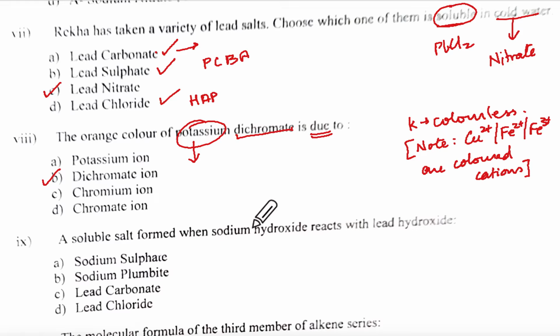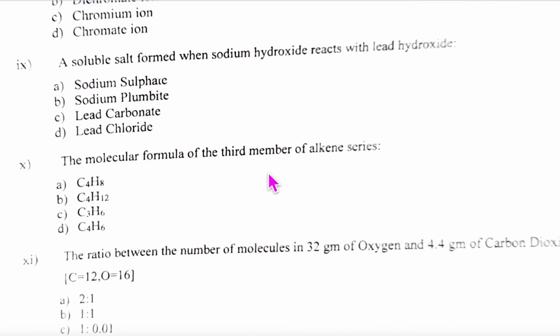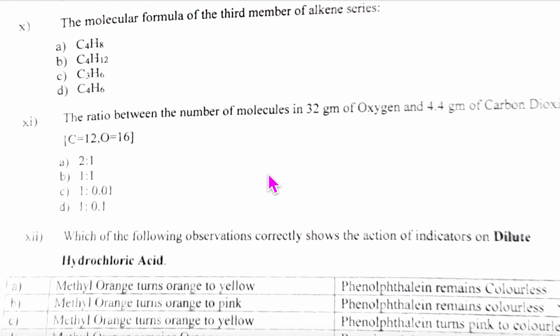A soluble salt forms when sodium hydroxide reacts with lead hydroxide. Lead hydroxide with an alkali means the amphoteric reaction. The amphoteric reaction will make a complex salt, so it will be sodium plumbite. Where is plumbite? Here. Can you see that? B option. Understanding how to think, right? You are writing your marks also side by side, huh? Whether you would have got those marks or not, you have to do that.